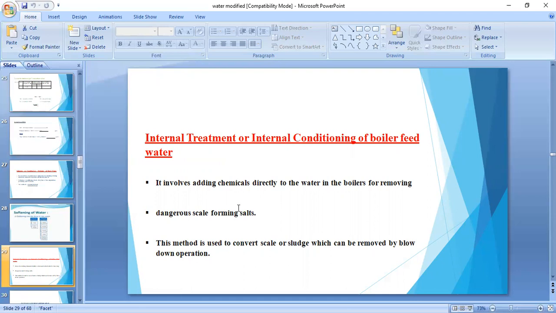This method is especially used to convert the scales and sludges. Because of the dissolved salts present in water, scales and sludges form, especially in boiler feed water. These scales and sludges are converted into an easy form that can be removed by blowdown operation. That is nothing but internal treatment here.